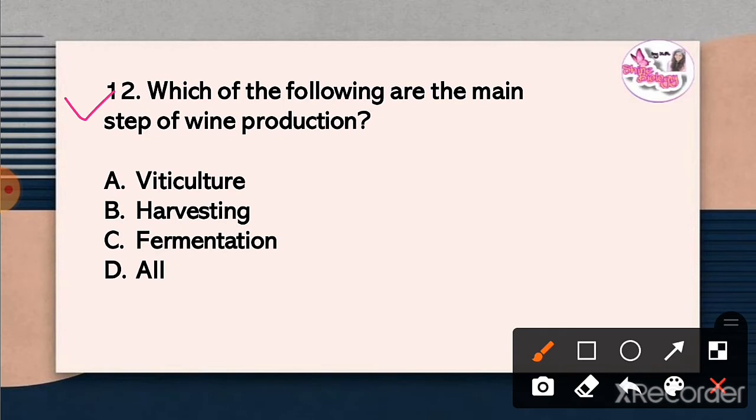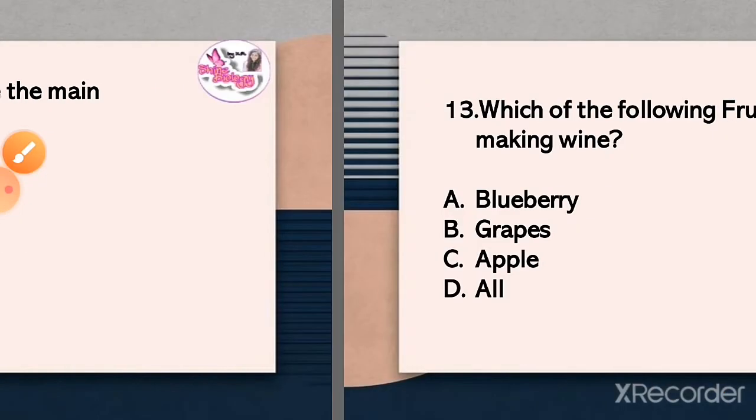Question 12. Which of the following are the main steps of wine production? The correct answer is option D, all. Viticulture, harvesting and fermentation are the main steps of wine production.